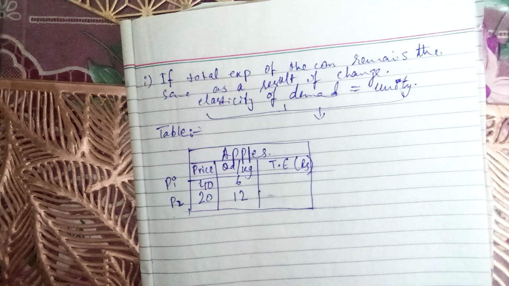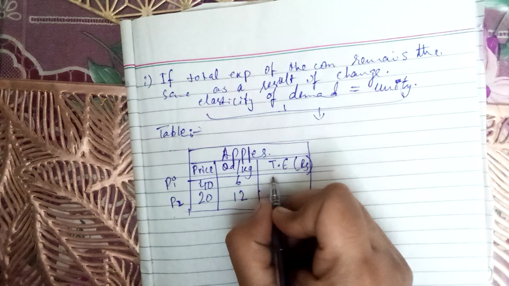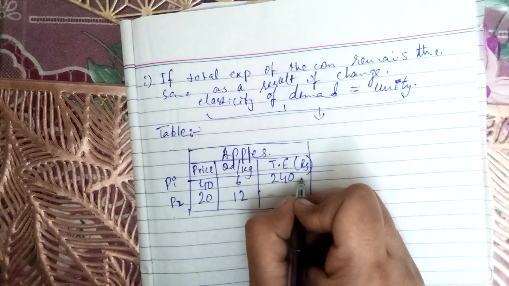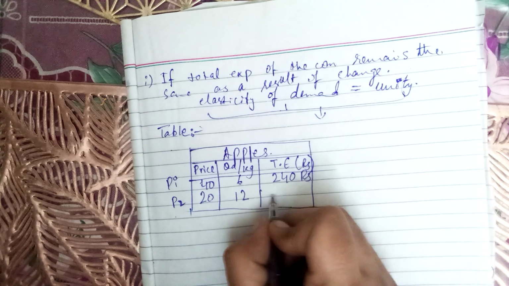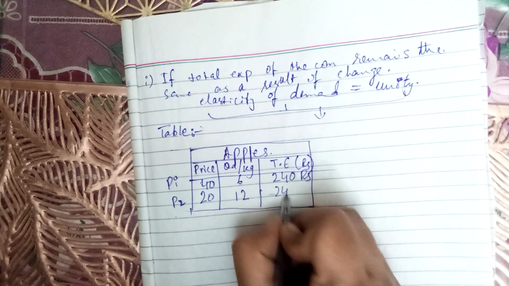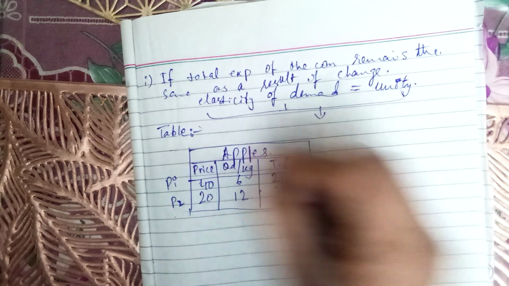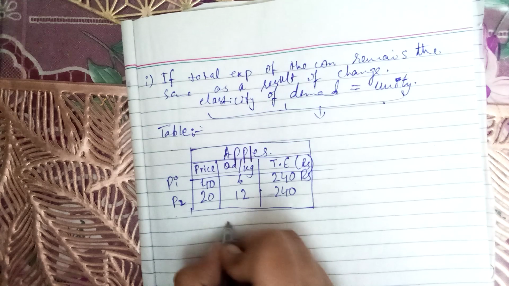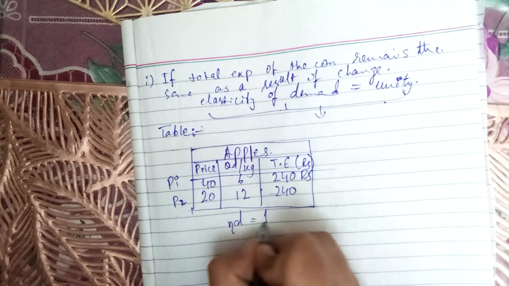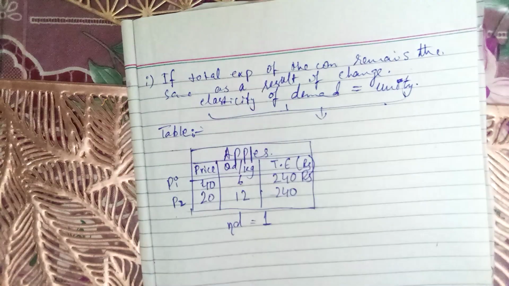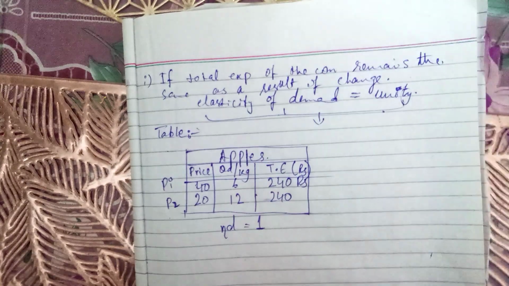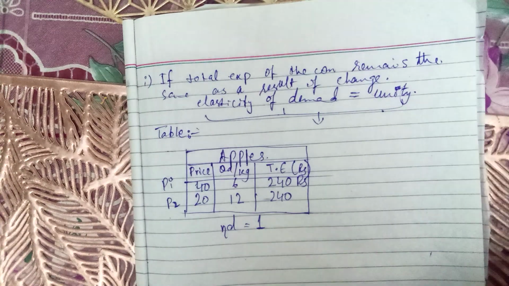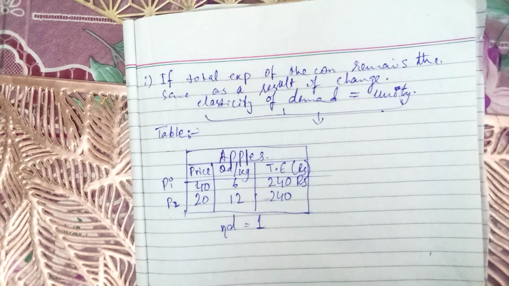So now the total expenditure is unchanged. Consumer's first total expenditure was 240 on 40 price per kg of apple, that is 240 rupees, and again his expenditure remains the same. Here it means that the elasticity of demand is equal to unity, and elasticity is depicted by ED, that is equal to 1. Please understand this concept. This is very important from the paper point of view, और इकोनॉमिक्स में डिमांड के लॉ को स्टडी करने के लिए इलास्टिसिटी को स्टडी करना बहुत ज़रूरी होता है.